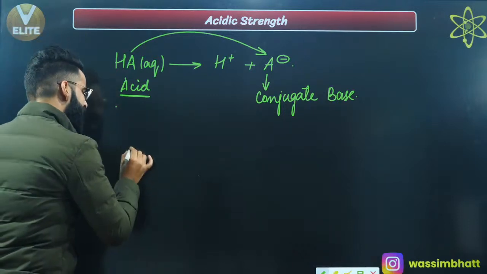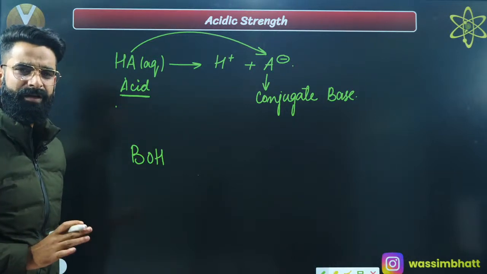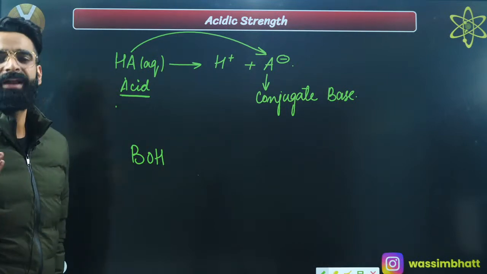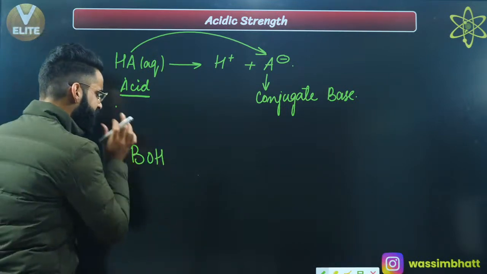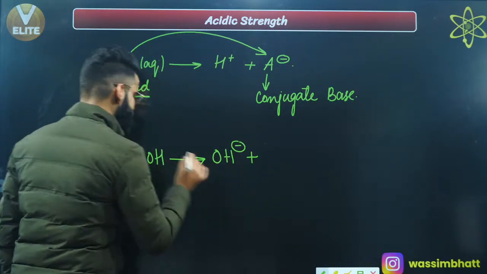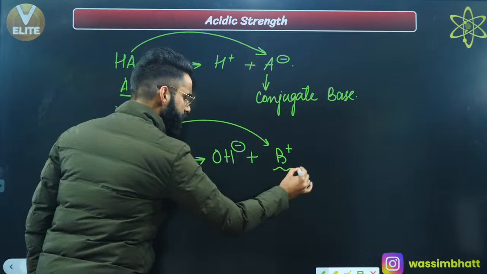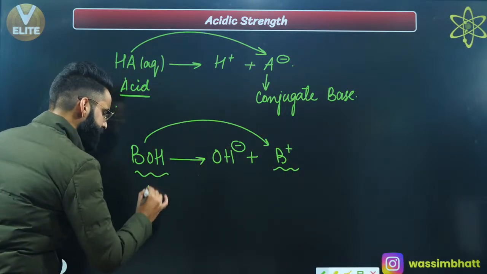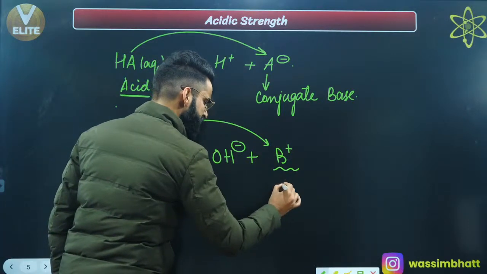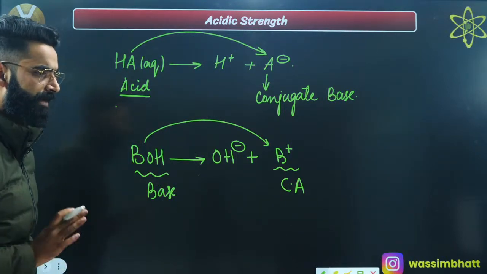Similarly, for example, I have a general base as BOH. Any substance which can donate OH negative ion can be called the base, right? This is the general base which we have taken. After the donation of OH negative, this BOH is going to get converted into B positive. This B positive is something which I'll be calling the conjugate acid of this base over here, right? As simple as that.